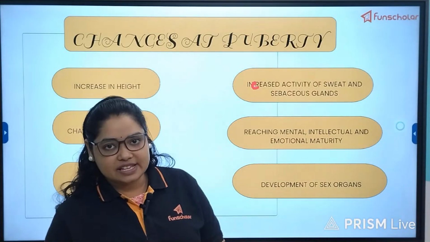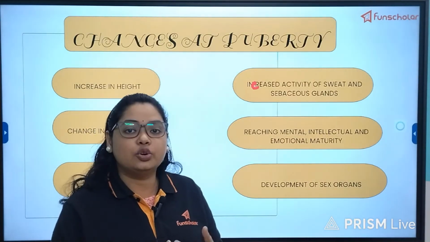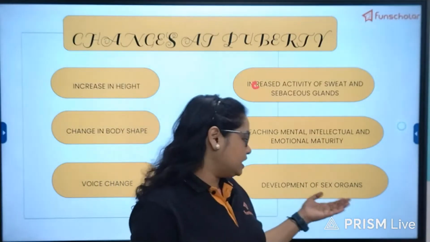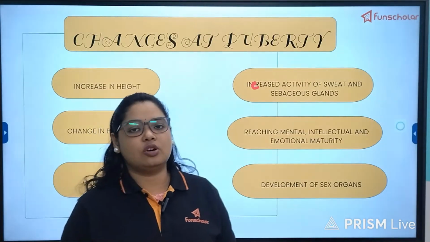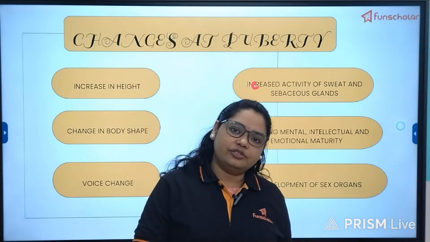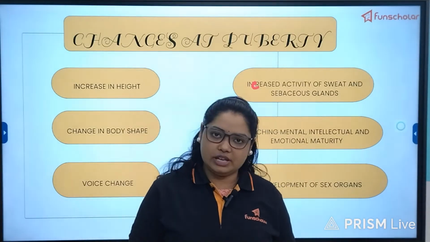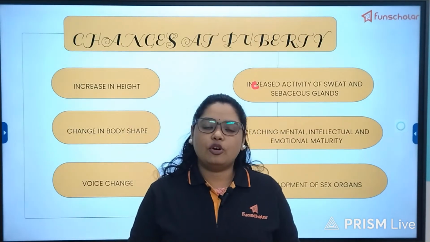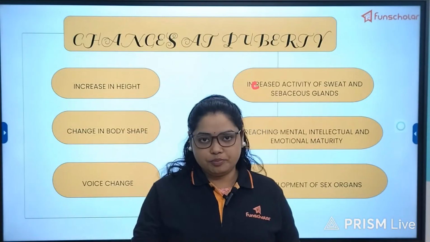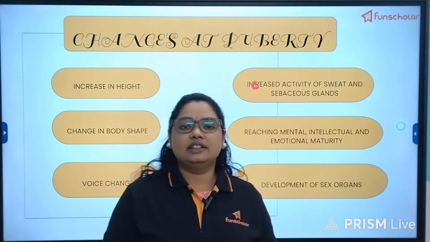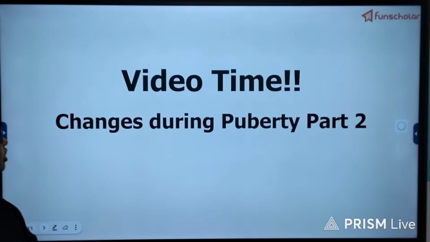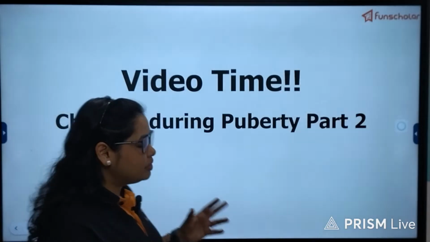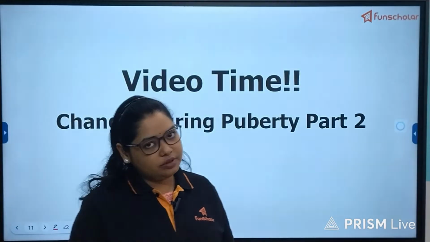So these are the signs which show that we are actually growing up. Development of sex organs such as the testes and the penis in case of the males, and the vagina in case of the females. They are also necessary for the reproduction process that will happen in the adulthood stage. Now we'll have a look into this video which will talk about the rest of the changes that happen during puberty.